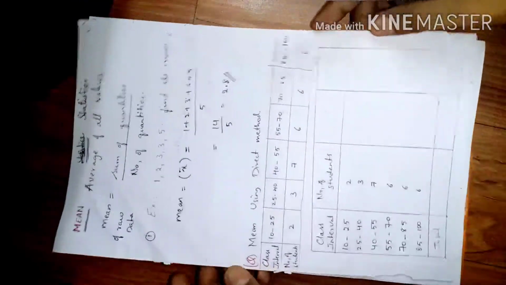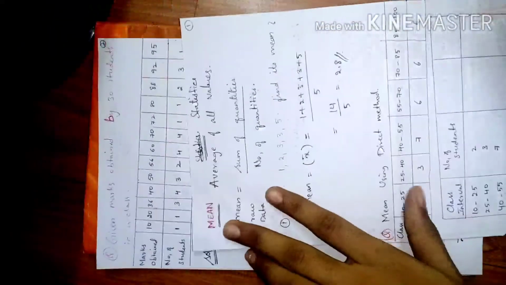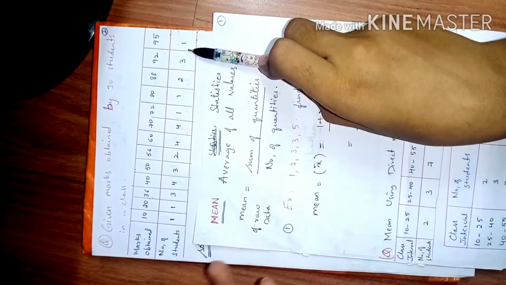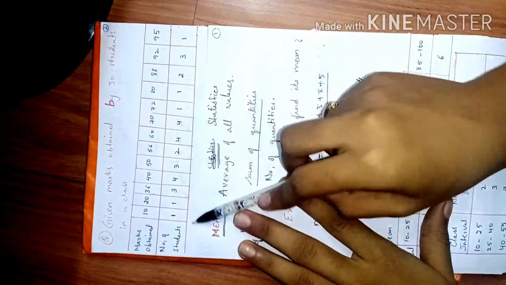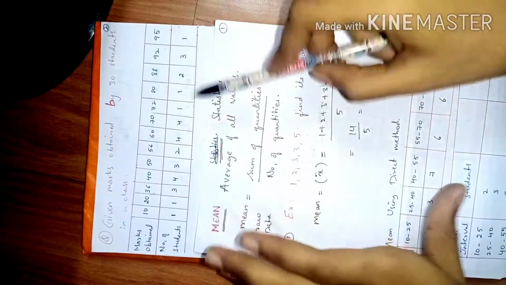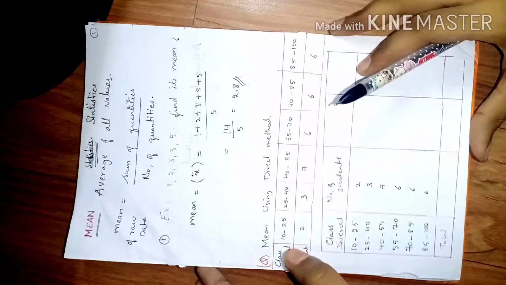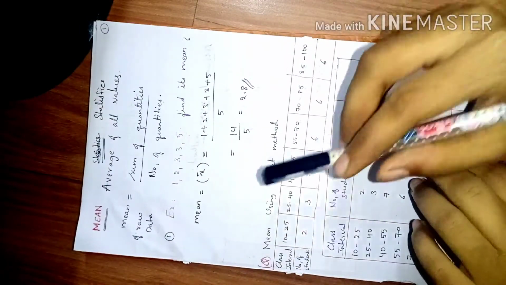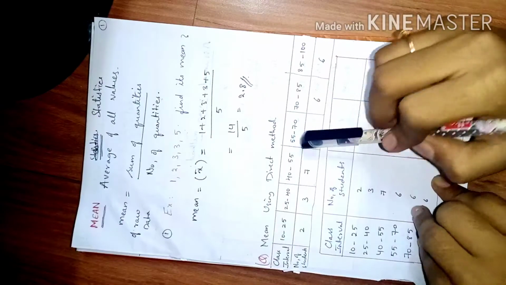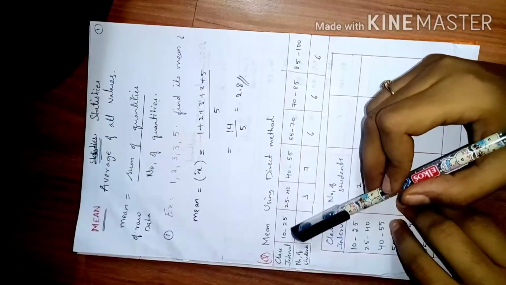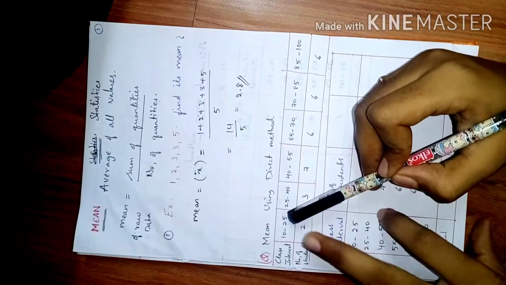Here the problem is, when you have a large number of data, here you are having the data of only 30 people. Suppose you have 30,000 people, it's very difficult to add all these values going till 30,000. So what do they do? To reduce the complexity, we will be using some other method called the direct method. In this method you will be given intervals, like suppose I say 10 to 25, these are the marks.